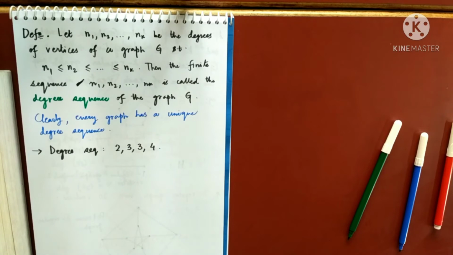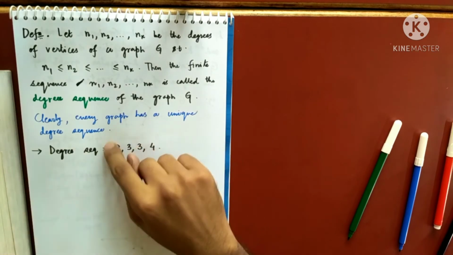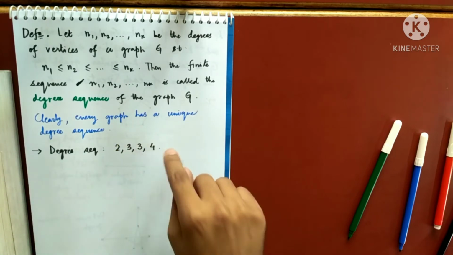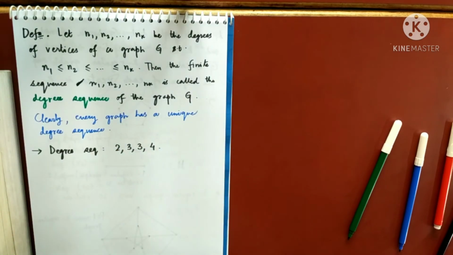Now you are asked to draw a graph whose degree sequence will be this. What do you think? All of you will get the same graph, or you may get different answers?